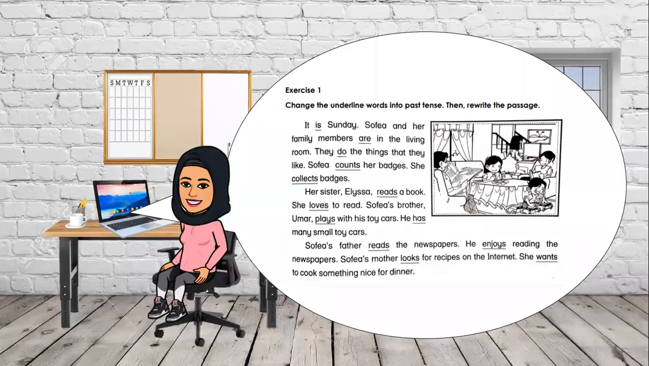So this is exercise 1. You have to change the underlined words into past tense, and then rewrite the passage. This one you have to do. You have to rewrite, which means tulis semula the passage. So it is Sunday. You have to change is into past tense. What is the past tense for is? Was. So it will become it was Sunday. All the underlined words are verbs, so you have to change them into past. You have to imagine that this is in the past. So that's exercise 1.